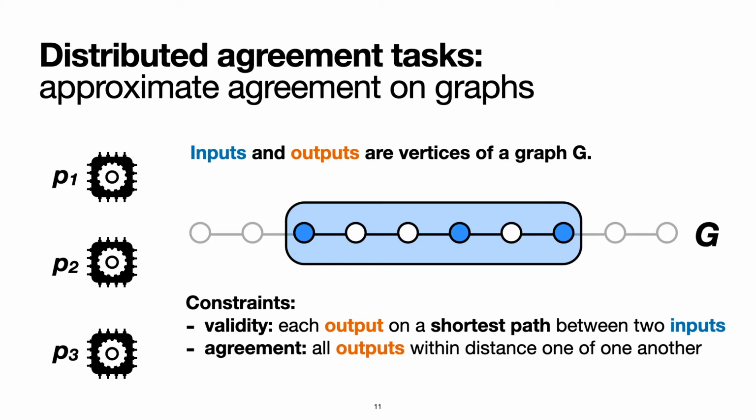The first constraint, known as the validity condition, says that the output values must reside on the shortest path between two input values. The second constraint is the agreement condition, which says that all output values should be within distance 1 of one another. Note that if we require that the distance is to be less than 1, then this actually amounts to solving consensus, which is hard.